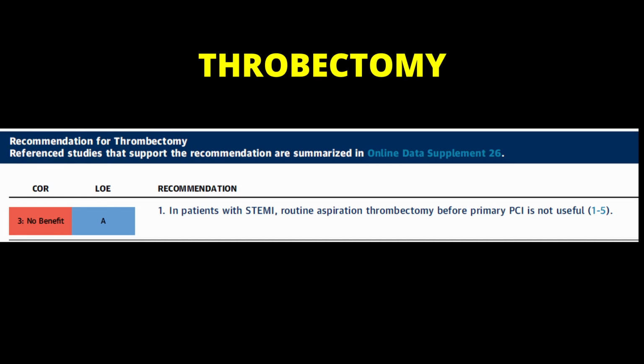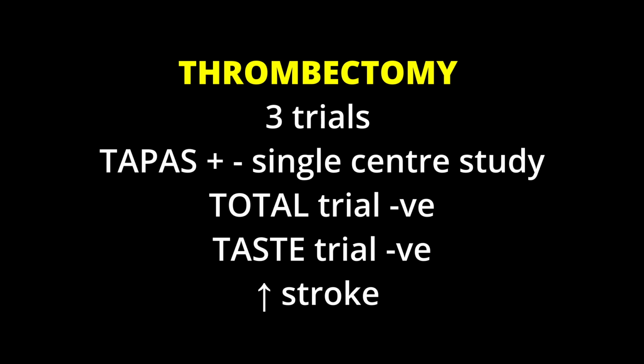Thrombectomy. In patients with ST segment elevation MI, routine thrombus aspiration before primary PCI is not useful, and this is class 3 recommendation. Many patients with ST segment elevation MI have thrombotic occlusion of the infarct-related artery. So anything which can debulk the thrombus burden will naturally be considered an attractive option for patients undergoing primary PCI.